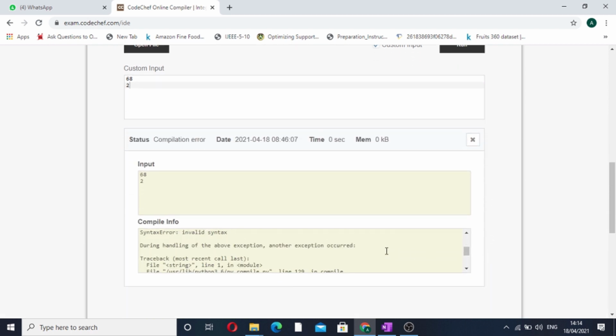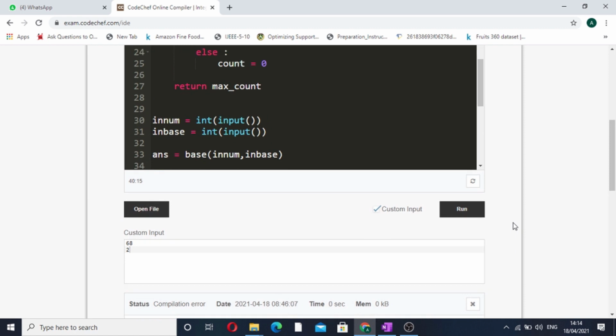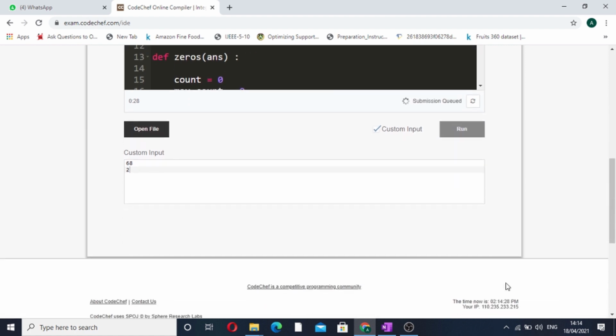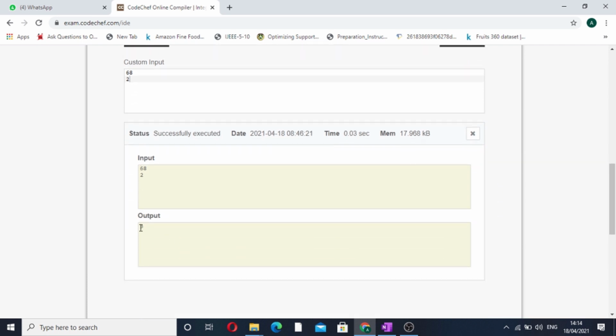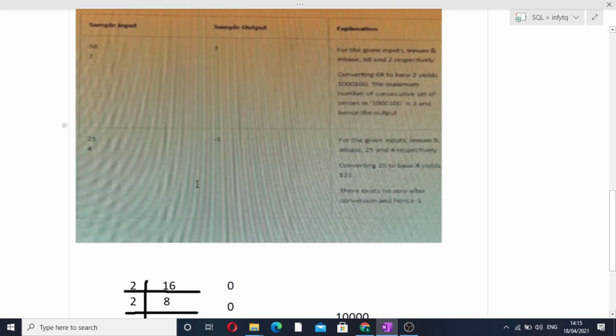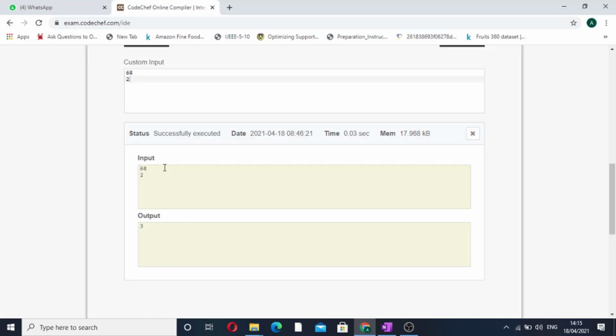Okay, so there is an error. Okay, sorry, so this thing we have to remove from here. Okay, so let's just hope that there are no more errors in it. Okay, so you can see that the output is coming out to be 3, and in our question also our output was 3 only. Now let's just test it for 25 and 4.